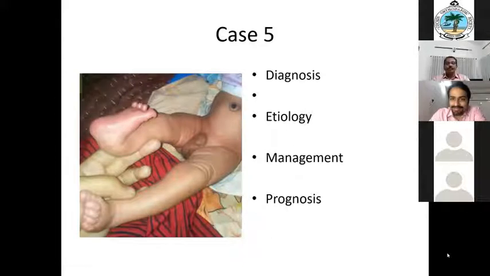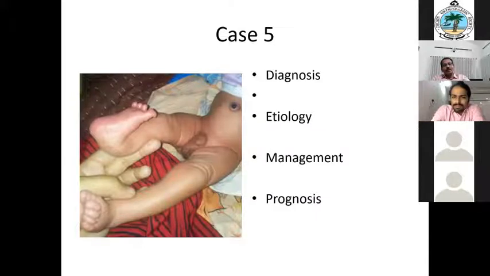Congenital pseudoarthrosis of tibia. Congenital pseudoarthrosis tibia. What is the angulation? First, you see and describe what is there. Where is the angulation? And this is to the lateral side.